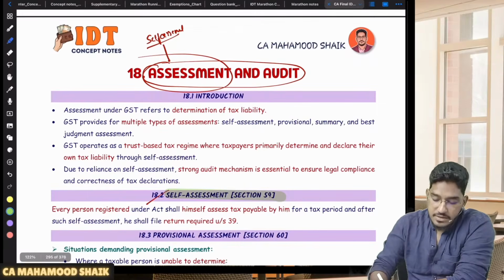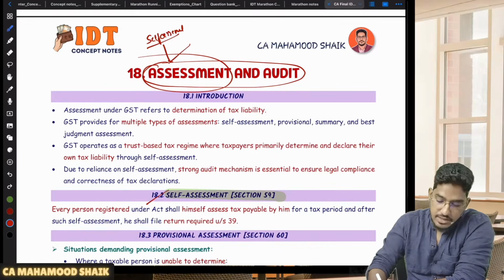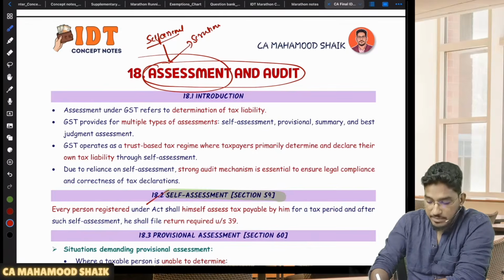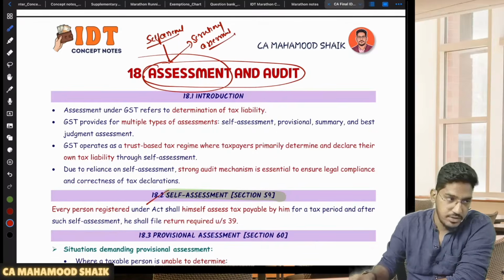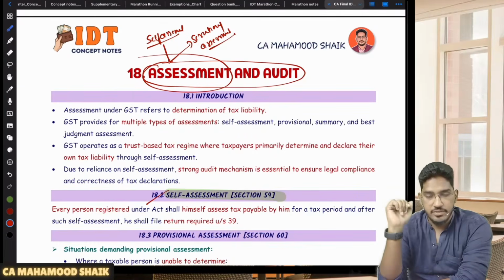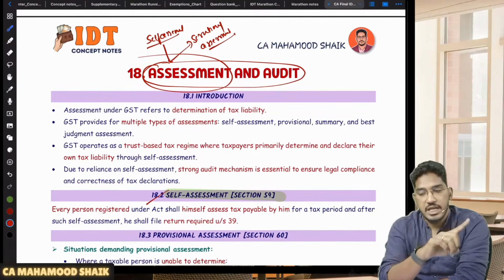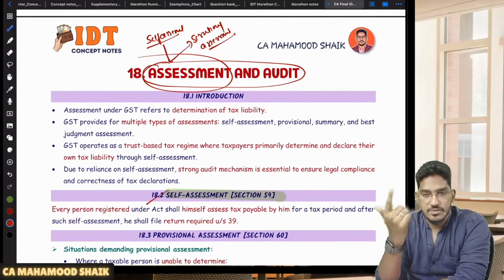But in some cases there will be something called scrutiny assessment. One of the most common assessments is self-assessment, section number 59. But in some cases, scrutiny assessment will happen. Sir, what is this scrutiny assessment? Scrutiny assessment means you file your returns on self-assessment basis, but those returns are taken up for scrutiny by the proper officer.